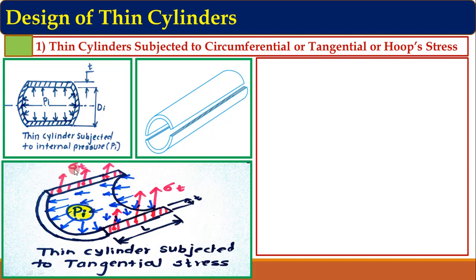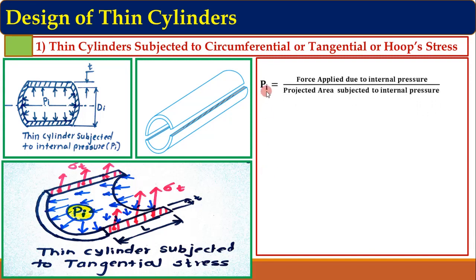This is the reactive stress, and we know that this reactive stress is the tangential stress because this cylinder is getting failed tangentially or along the circumference. So that's why this stress sigma t is the circumferential or tangential stress. Its length is capital L, thickness is t, and internal diameter is di. So with these points, we'll derive the equation for tangential or circumferential stress. So first of all, consider one simple equation.